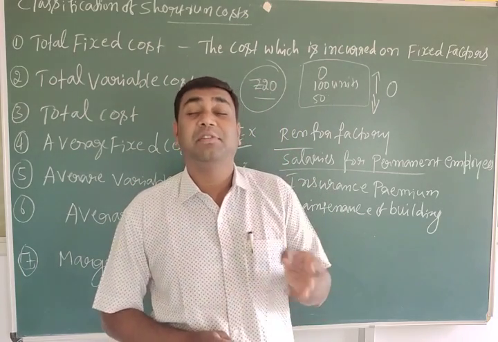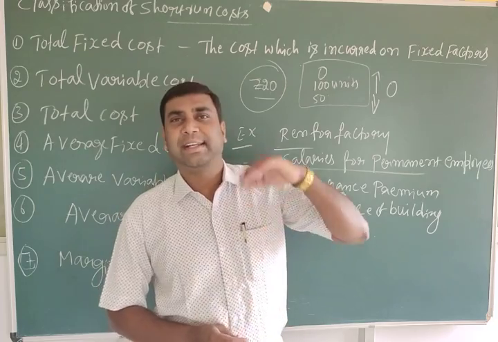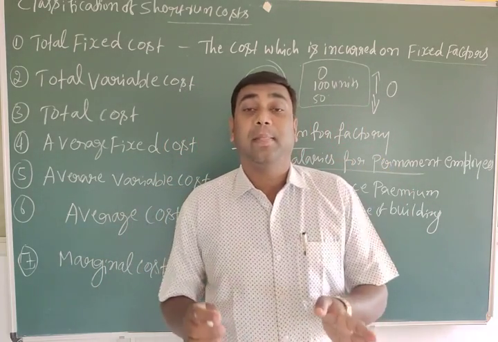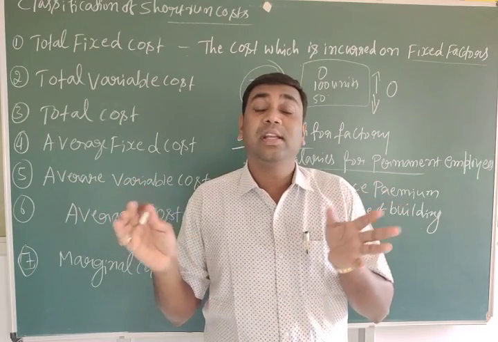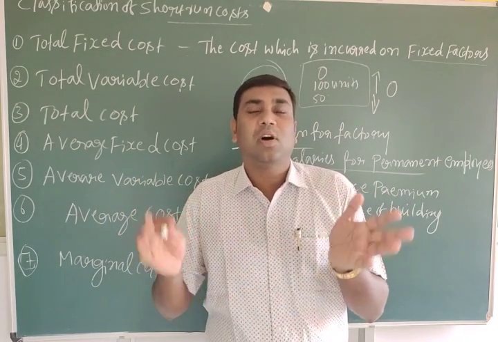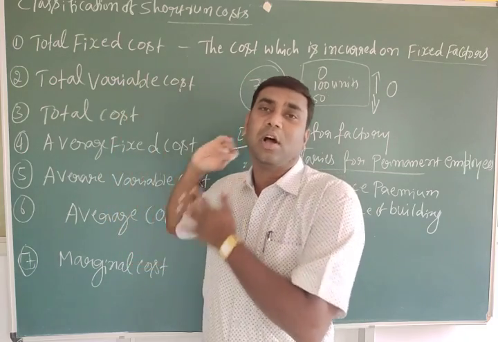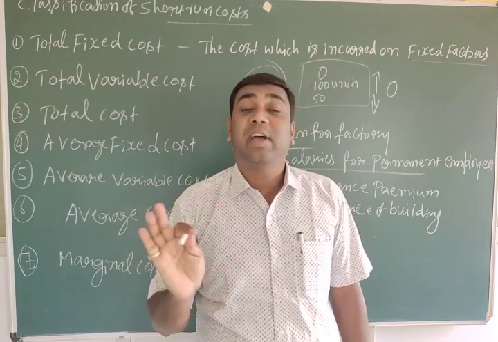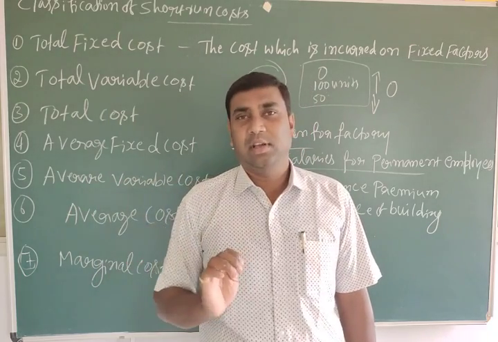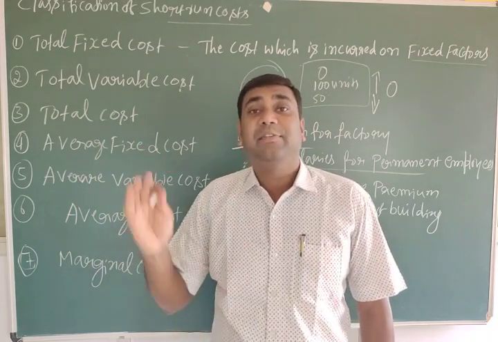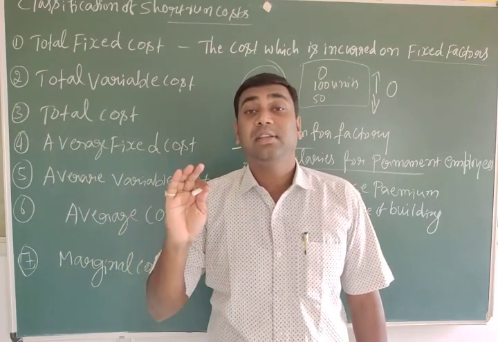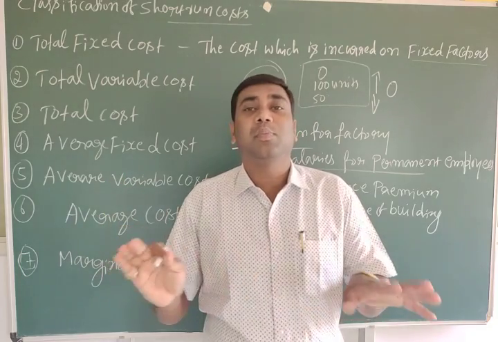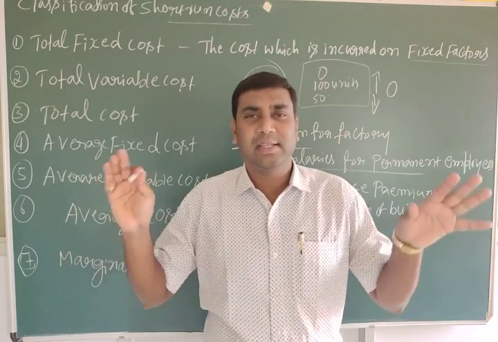Total fixed cost: whatever changes in the output, either increased or decreased, or if the output is zero, the cost is not changing along with the changes in the level of output. If the output is increased, fixed cost should not increase. If the output is decreased, fixed cost should not decrease. If the output is zero, fixed cost should not become zero. Always it is the same.